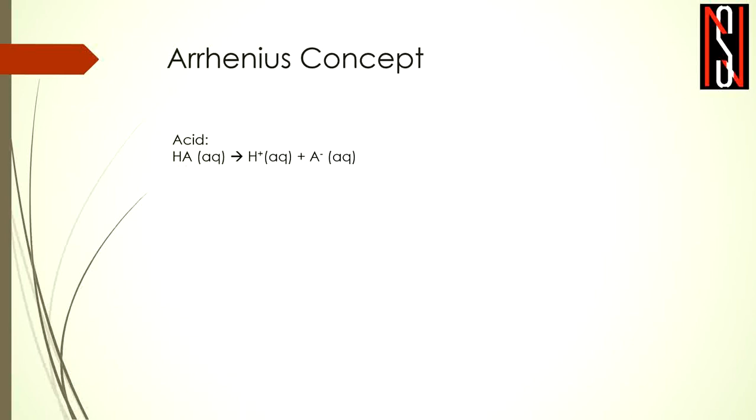So as per the Arrhenius concept, an acid is a substance which is capable of donating H plus ion or hydrogen ion in aqueous solution, and as per Arrhenius concept, a base is a substance which is capable of donating OH minus ion or hydroxyl ion in aqueous medium.